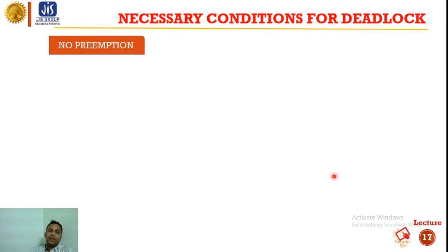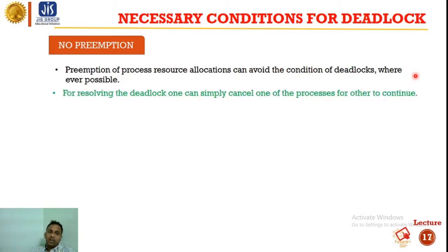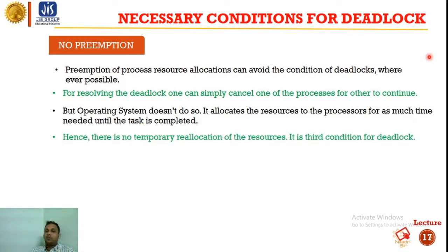Next is no preemption. Preemption of process resource allocation can avoid the conditions of deadlock wherever possible. For resolving the deadlock, one can simply cancel one of the processes for the other to continue. But the operating system does not do so. It allocates the resource to the process for as much time as needed until the task is completed. Okay. Hence, there is no temporary reallocation of the resources. It is the third condition of the deadlock.